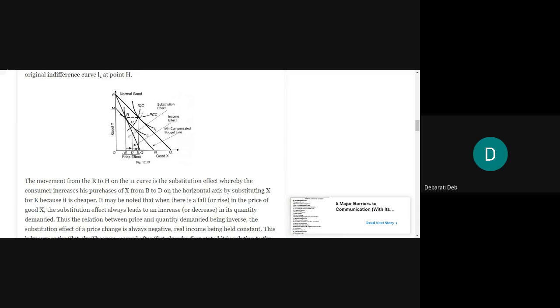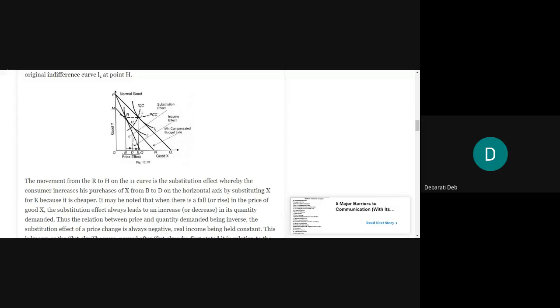Thus, we will draw a line parallel to the straight line PQ1. We will draw the parallel line MN in such a way that it will touch the old indifference curve at a point other than R. So that movement from R to H is nothing but your substitution effect.